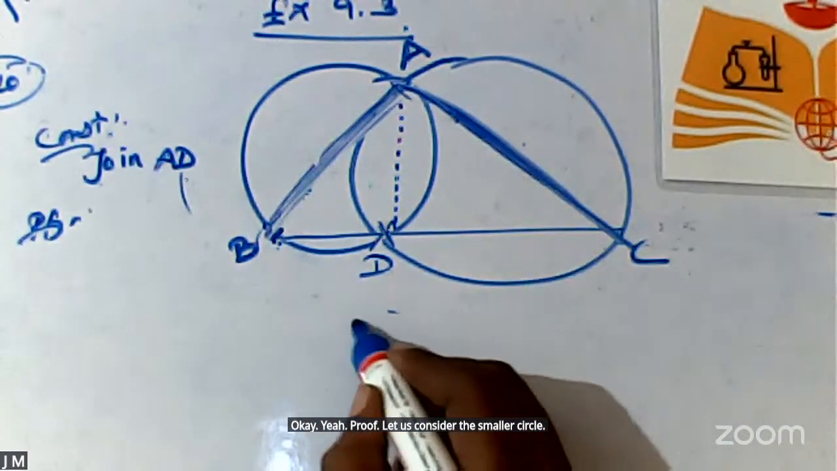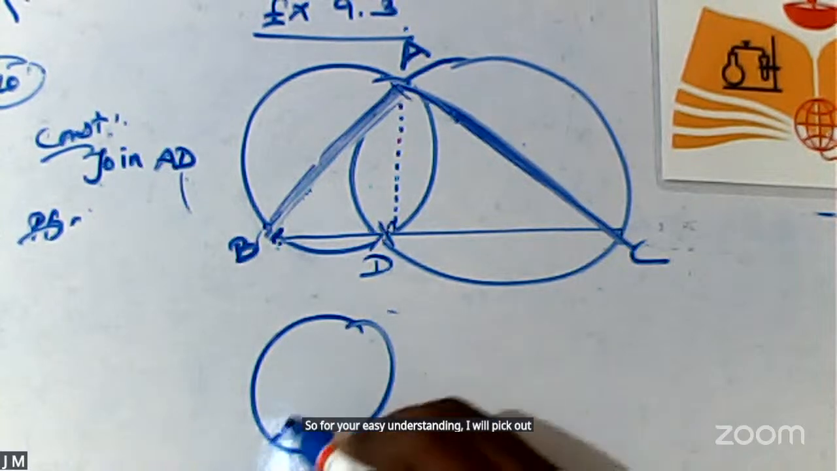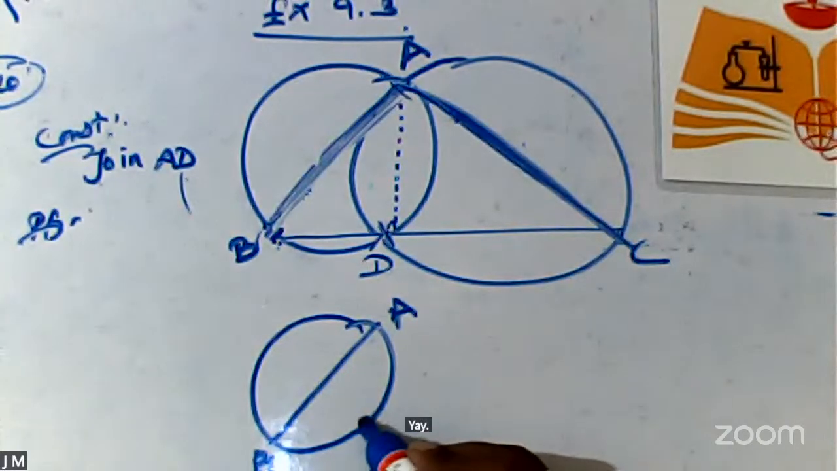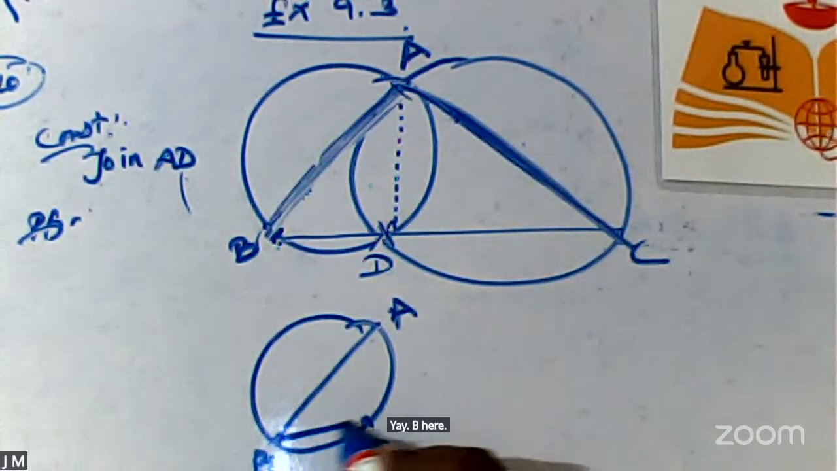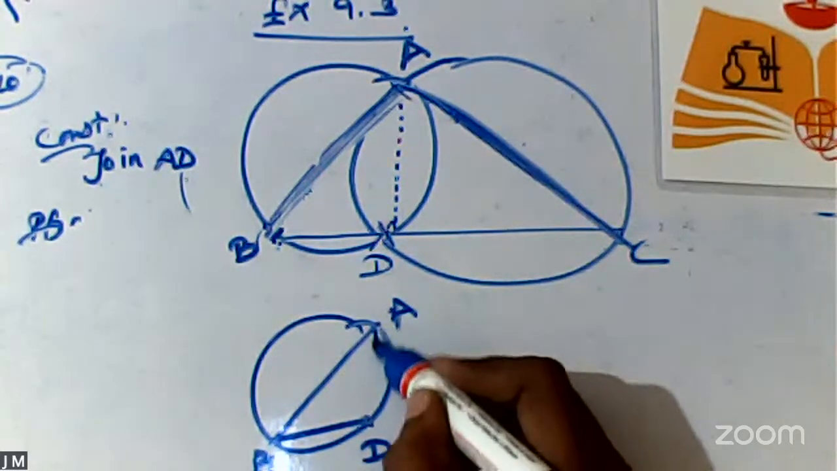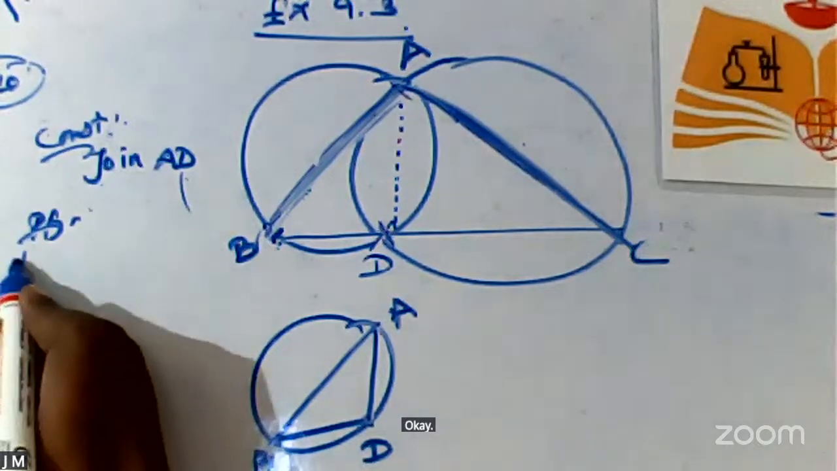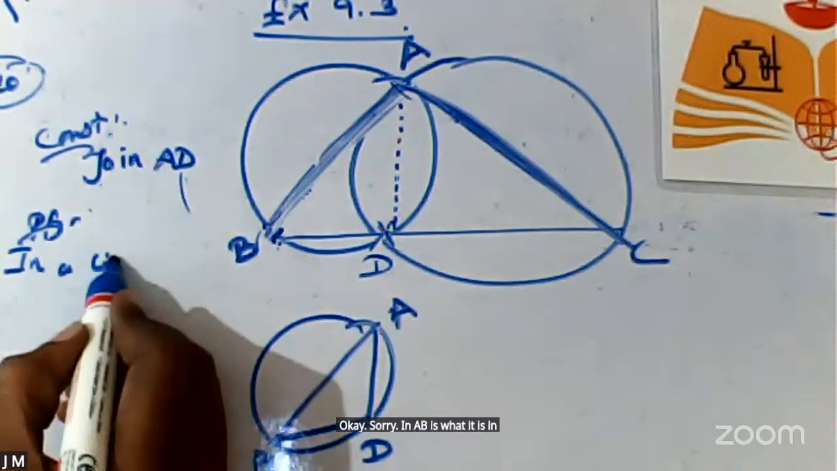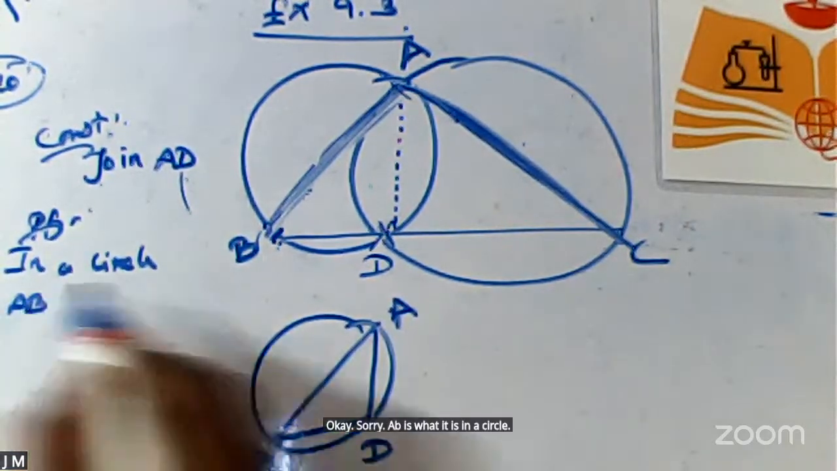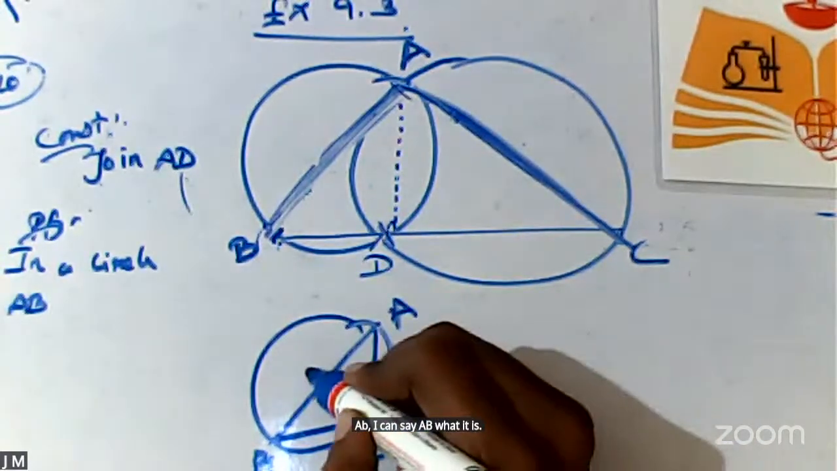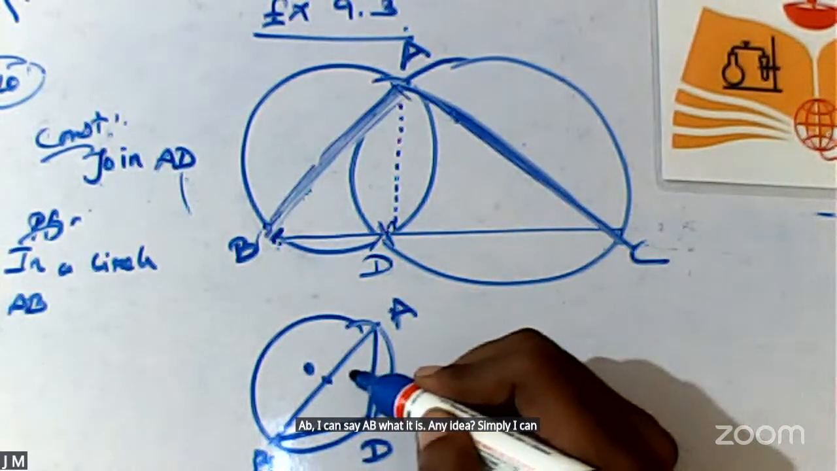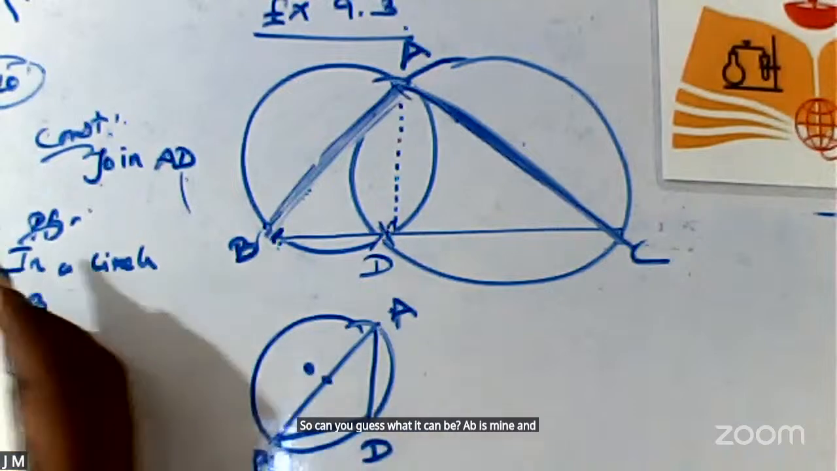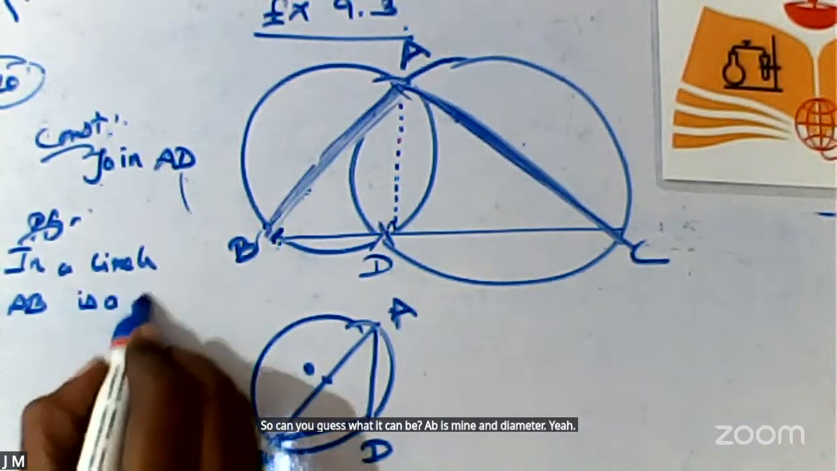For your easy understanding, I will draw out the diagram once again like this: A, B, and here D is there. So in the circle, what is AB? Simply, I can plot a point O. Can you guess what it can be? AB is my diameter. Yeah, AB is a diameter.